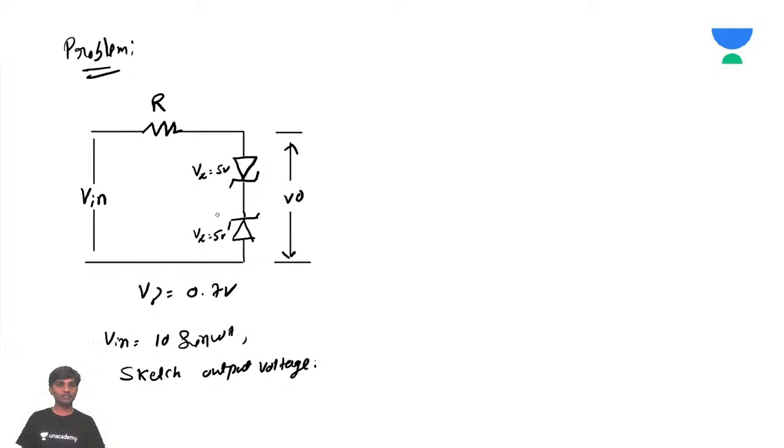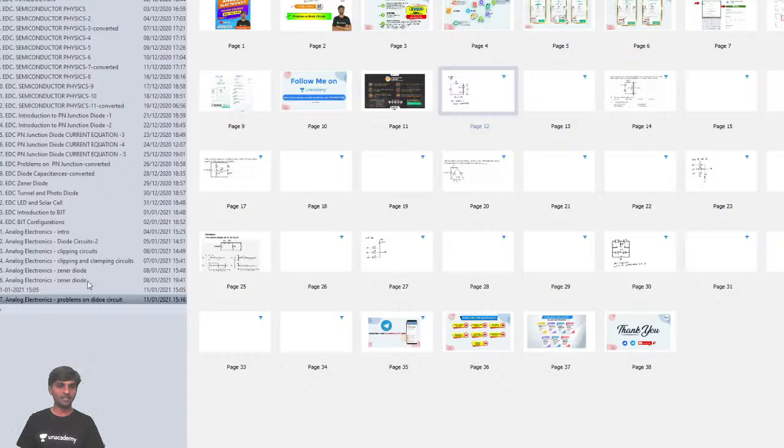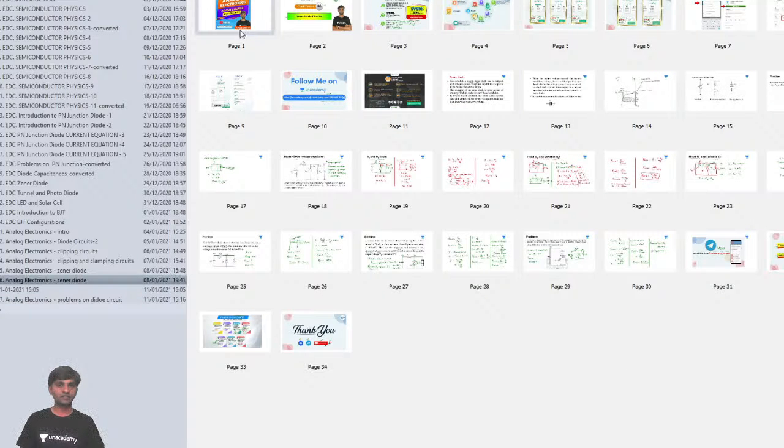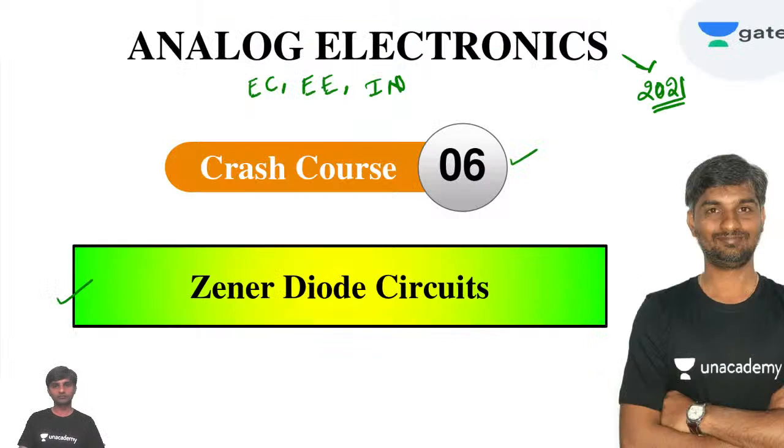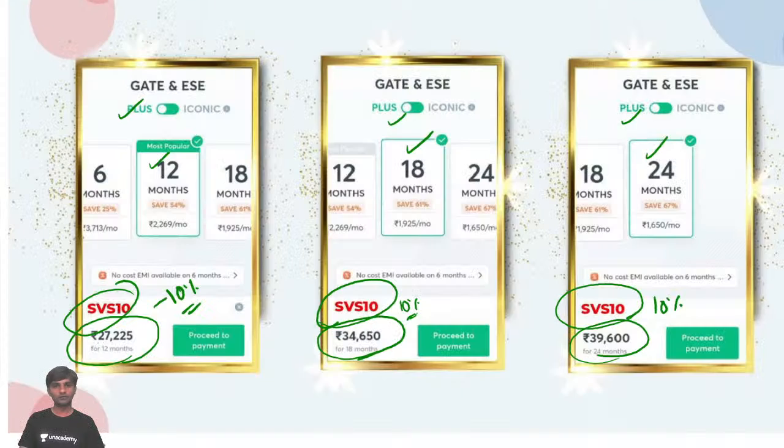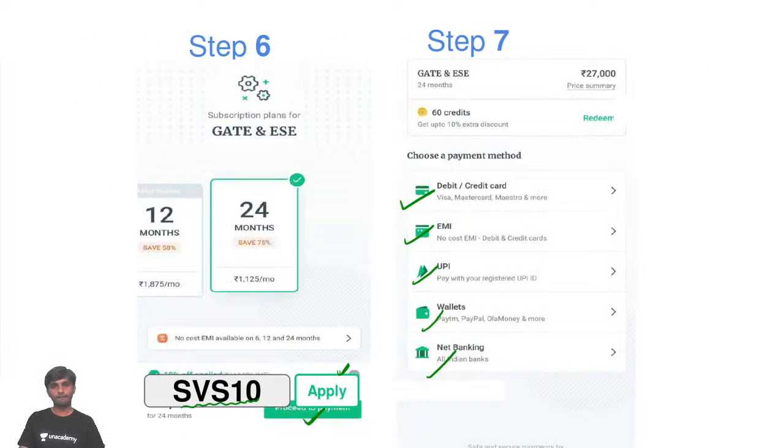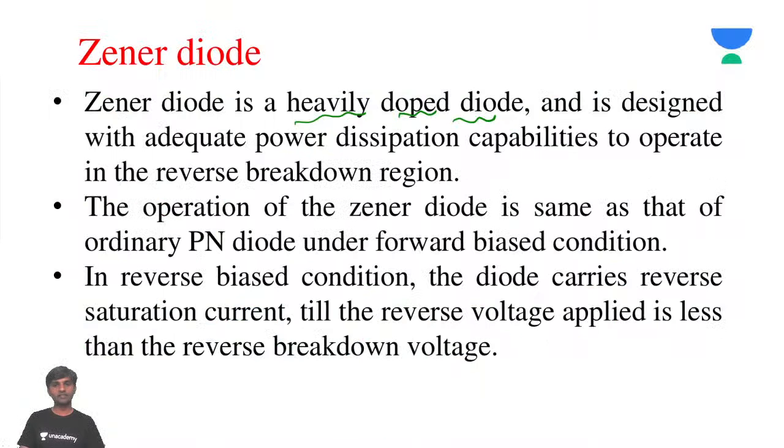So this is the problem which we need to discuss. But we'll see what we discussed in the previous class. We have discussed a few important things on Zener diode.